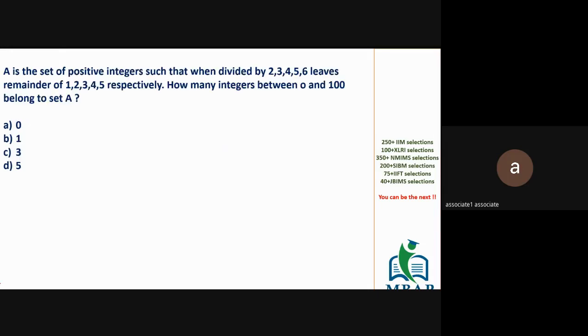Let me first give you a question which you will find. Okay. See this question. This is type 1, type 2 or type 3? A is a set of values which when divided by 2, 3, 4, 5, 6 leaves a remainder of 1, 2, 3, 4, 5. Type 1, type 2 or type 3?